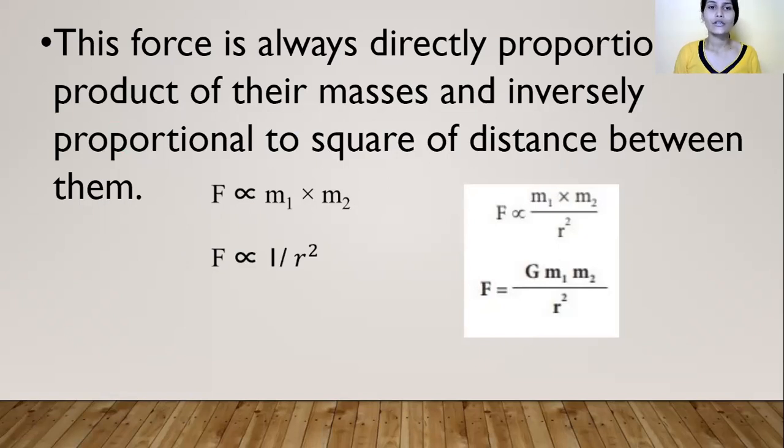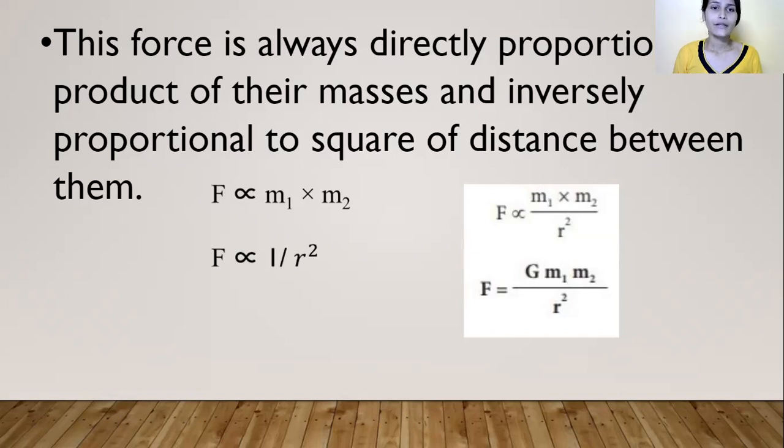Here G is the universal gravitational constant, and the value of G is very small, that is 6.67 into 10 raised to minus 11 Newton meter square per kg square. This law is applicable only when the masses of the objects are non-zero and they are apart from each other. The gravitational force increases when we increase the mass of the objects, and when we increase the distance between the objects, this force decreases.